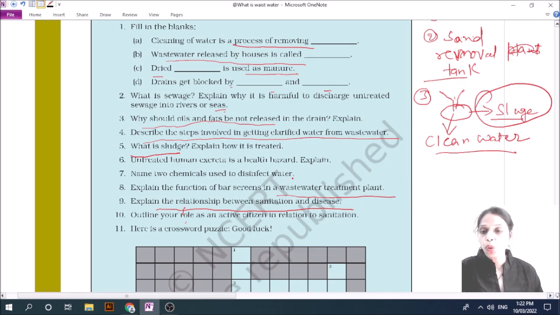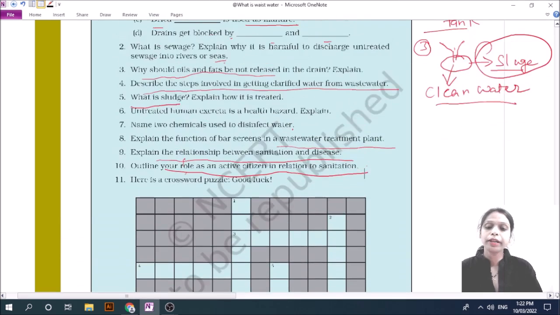Outline your role as an active citizen in relation to sanitization. If any water drain is not covered, we should go to the panchayat and insist that they cover such drains. Second, we should not throw oil in a sink, we should not flow chemicals into wastewater, and we should not throw napkins into wastewater.